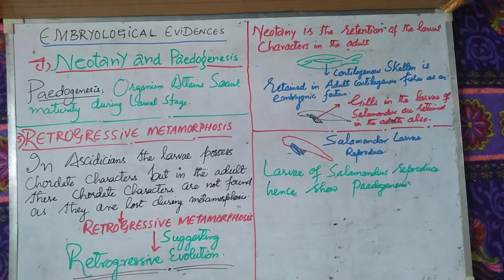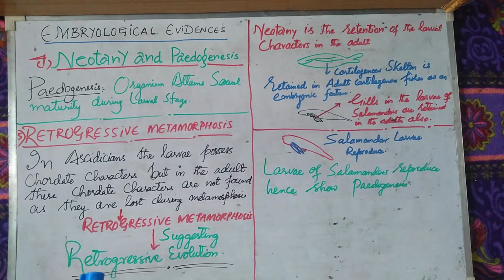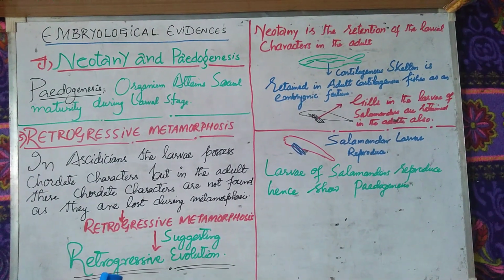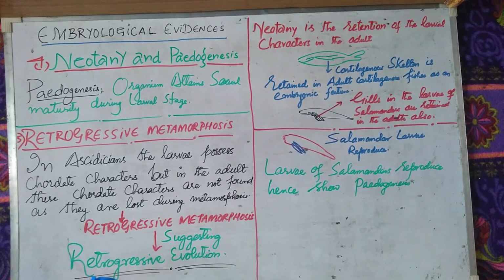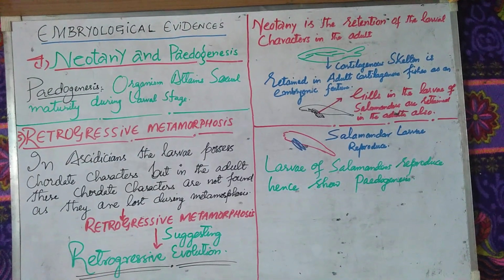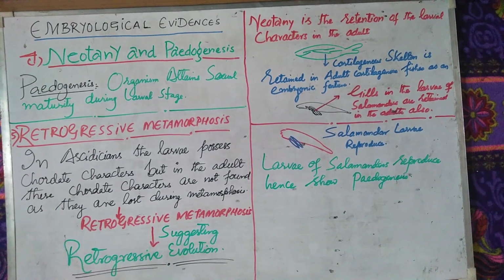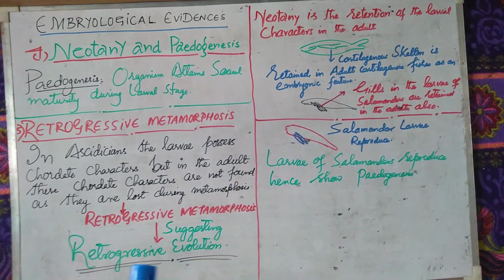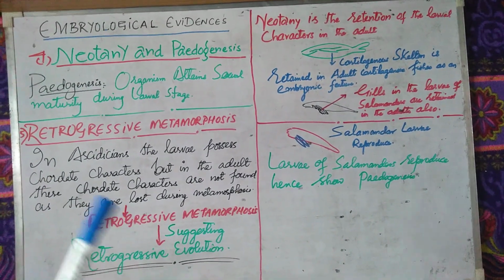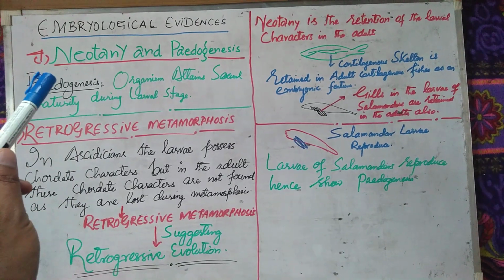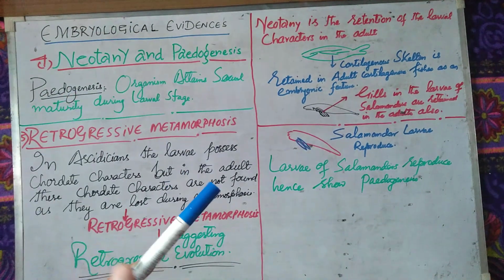Today we are continuing with the second lecture on the embryological evidences in favor of evolution. In the first lecture we discussed some embryological evidences. The first evidence was the homology in the early embryonic development. The second was the homology in the early embryos of vertebrates. The third one was about the biogenetic law. Now, the fourth evidence in favor of evolution from embryology is neoteny and pedogenesis.